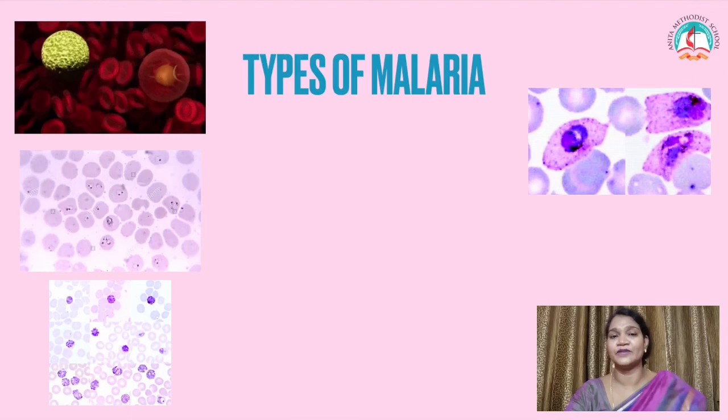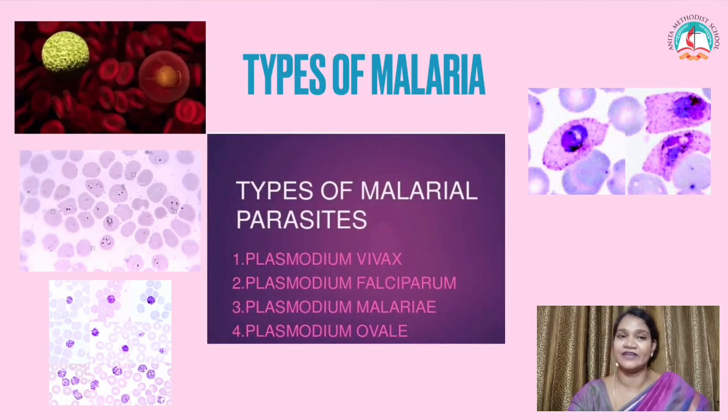So what are the types of malaria or malarial diseases? As we learned, there are 4 types of malaria. The first one is Plasmodium ovale, Plasmodium falciparum, Plasmodium malariae and Plasmodium vivax. These are 4 types of malaria. Among these 4 types, the malaria caused by Plasmodium malariae is quite common and curable. But the malaria caused by Plasmodium falciparum is fatal and sometimes it leads to the death of the person.